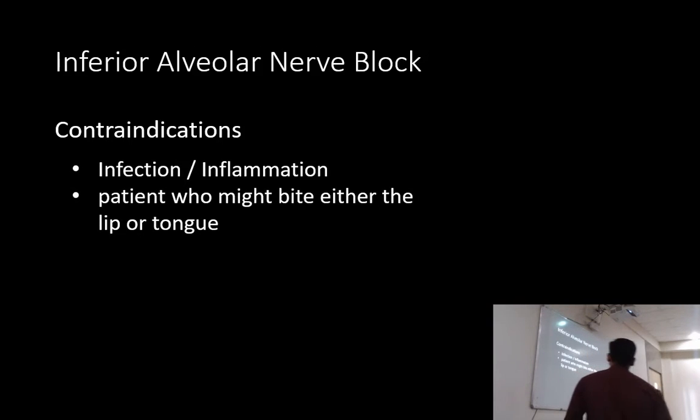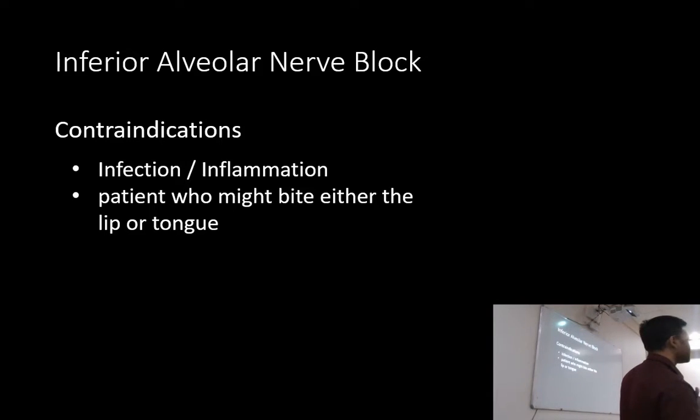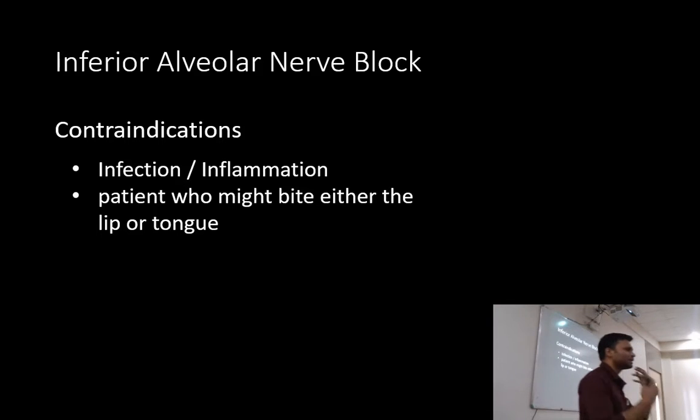Then in any block where the lip is anesthetized, if the patient is not capable enough to take care of the anesthetized lip, he will bite it. So a child patient or a mentally challenged patient, in such patients we avoid such blocks. We try to do it with infiltration.